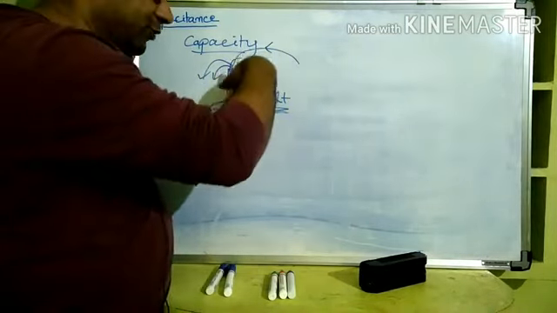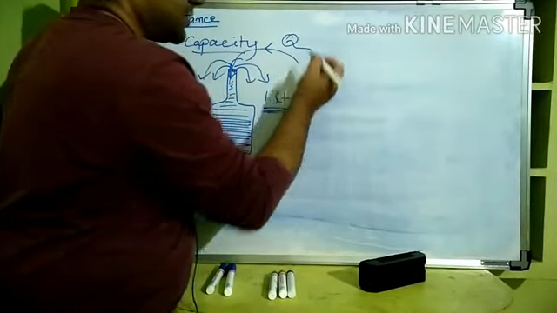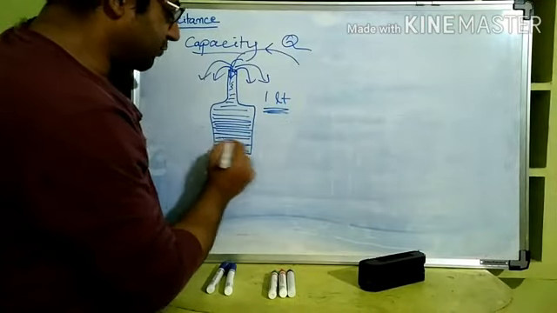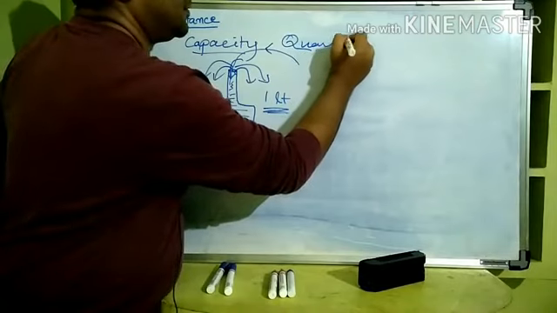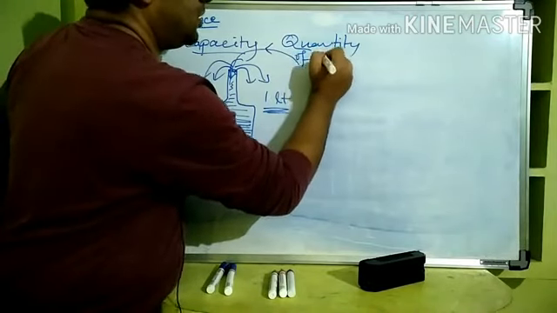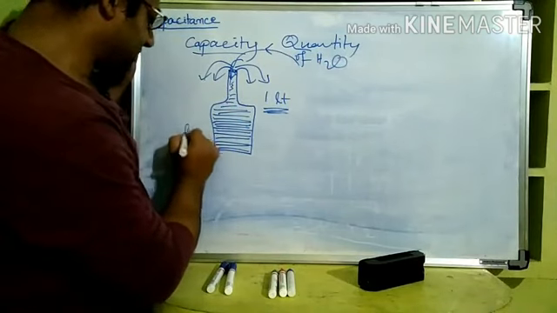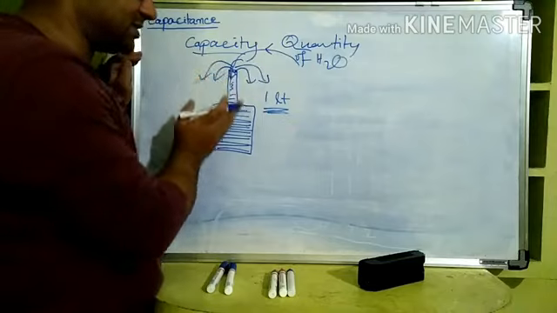Let us say that is the quantity of water you are pouring. As the quantity of water you pour increases, what is increasing? That is the level of water. And level basically means the height of water is increasing.